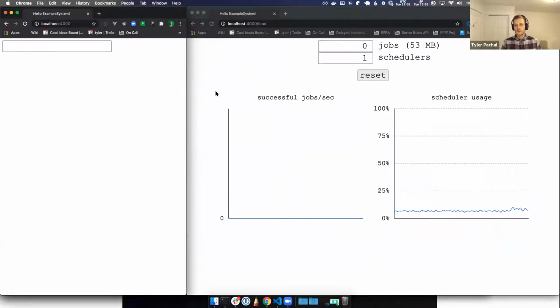Cool. So here we have, if I guess thumbs up, everyone can see some graphs and some white screens. Thank you, Matthew.